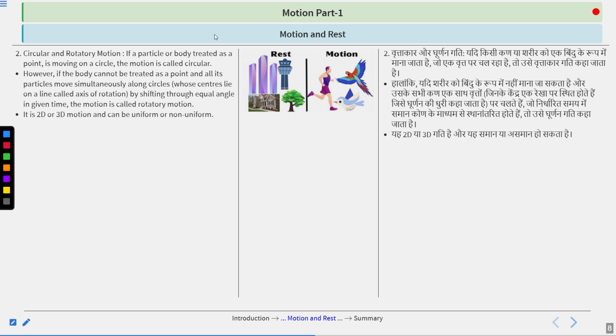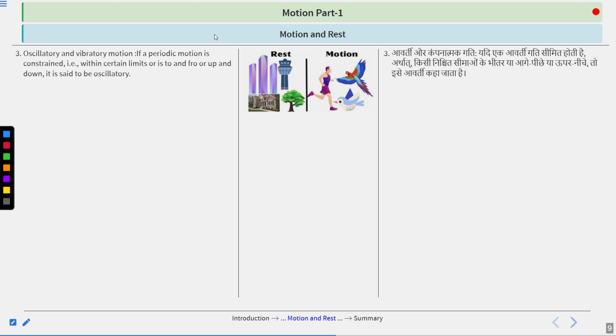It is 2D or 3D motion and could be uniform or non-uniform motion both. It is uniform, it is periodic. Thereafter, the oscillatory and vibratory motion. If a periodic motion is constrained within certain limits, or is to and fro or up and down, it is said to be oscillatory.